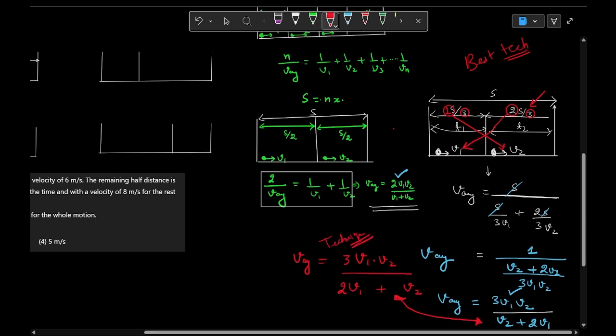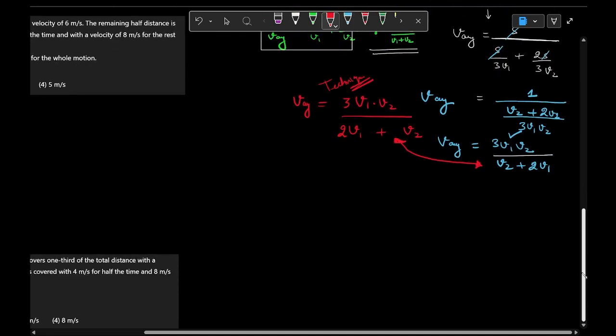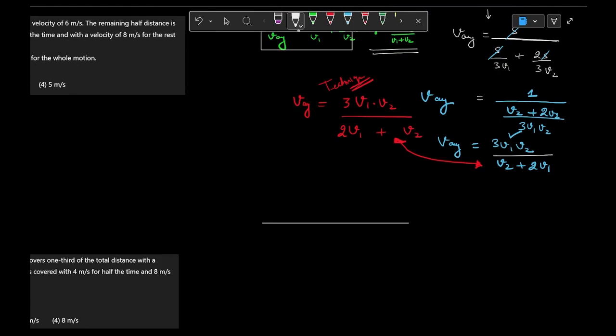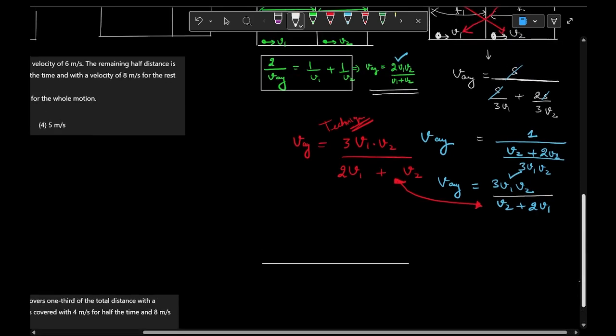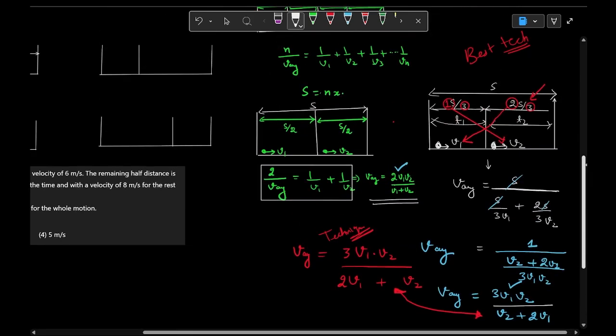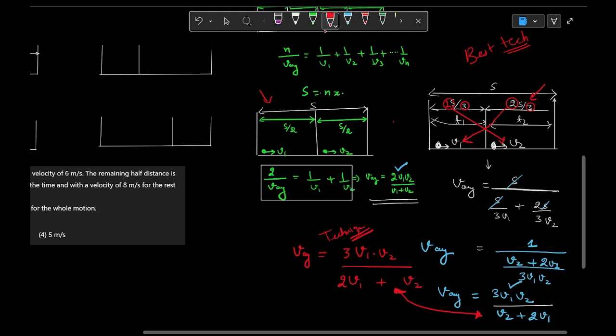Now let us do some more examples to get some confidence. It is valid for all the cases. Now some student can come to me and ask, sir, if it is valid for unequal lengths, then it should be valid for equal lengths also. Yes, definitely it is valid in this case also. I will prove it to you. Just listen carefully.